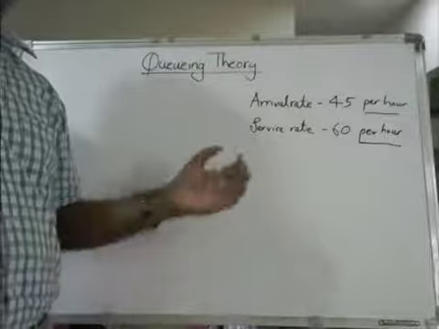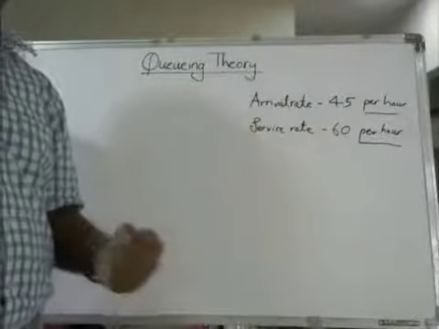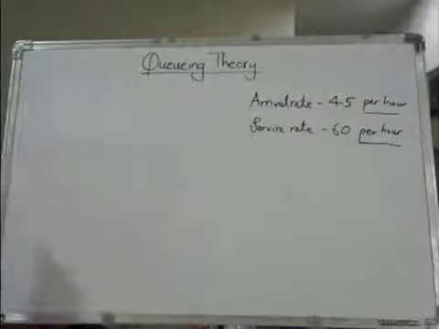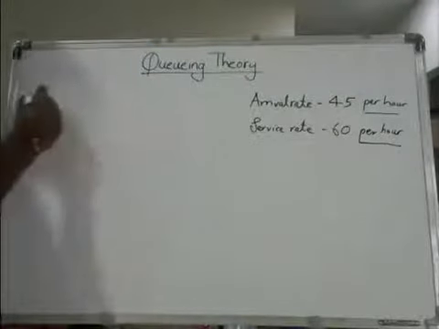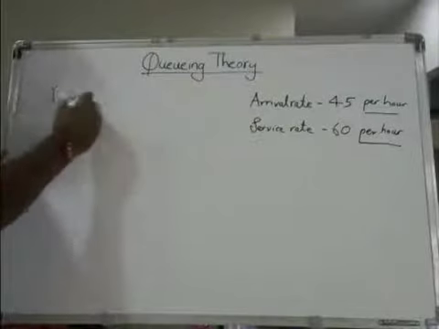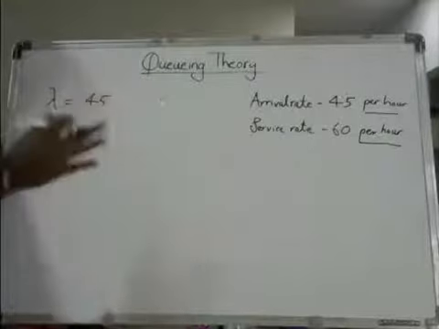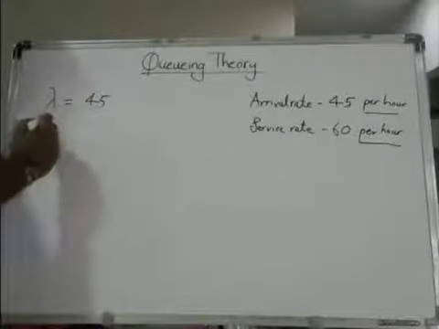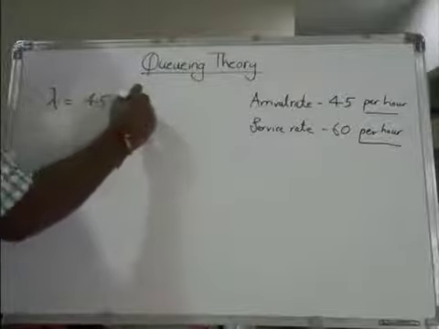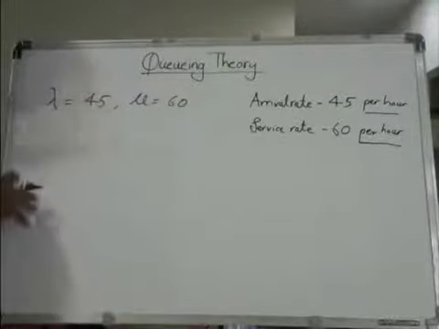So you need to basically find out whether both are on the same platform or not, right? So now lambda is equal to 45 per hour. I'm not going to write it because it is 45. Then we have also got mu is equal to 60.